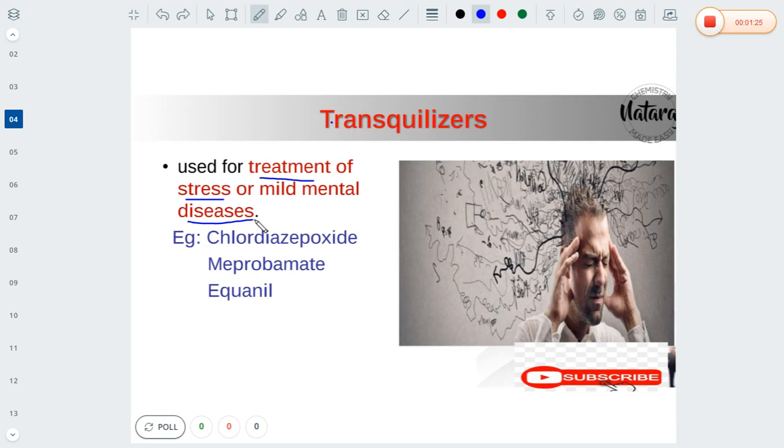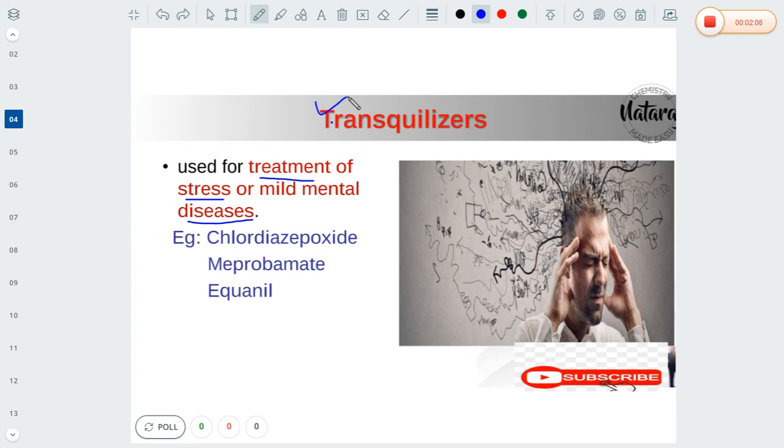When a person is suffering with stress as well as mild mental diseases and also anxiety, then we need to give the drug called tranquilizer. By the application of tranquilizer, automatically the person will be relieved from anxiety as well as stress, etc. So this is the main function of tranquilizer. Now the tranquilizers have a number of advantages. The main advantage of a tranquilizer is nothing but to relieve the anxiety as well as the discomfort. These are the main advantages of tranquilizers.